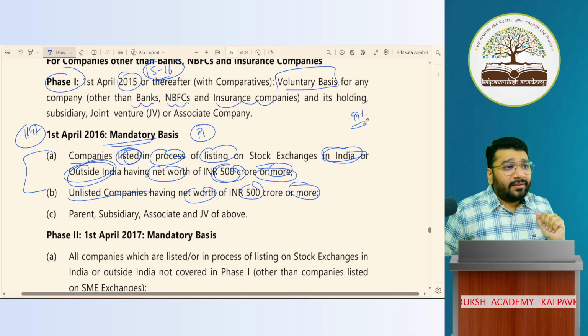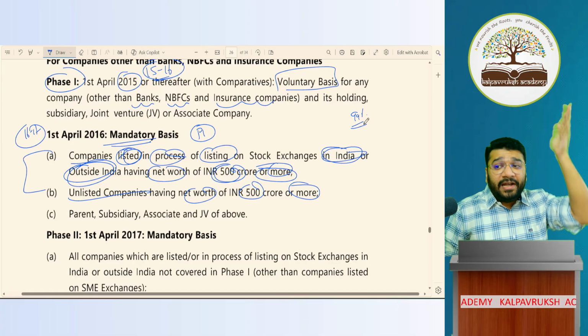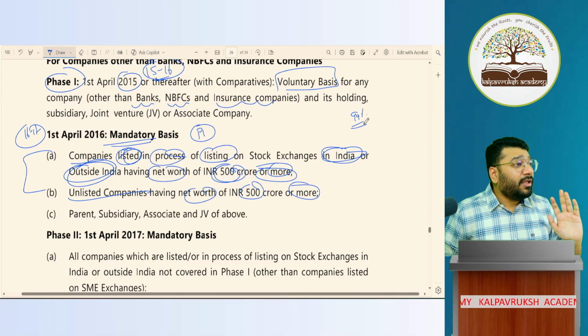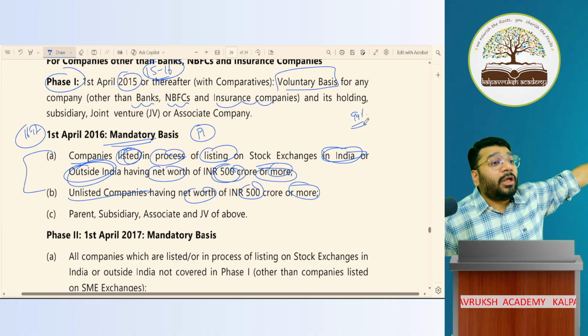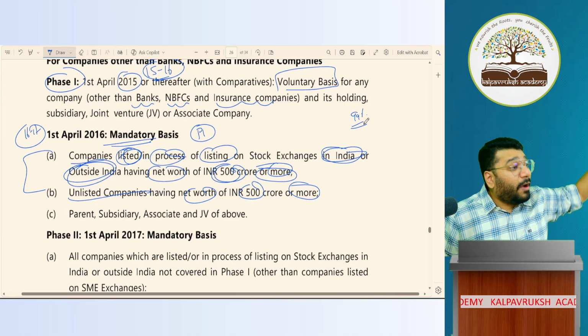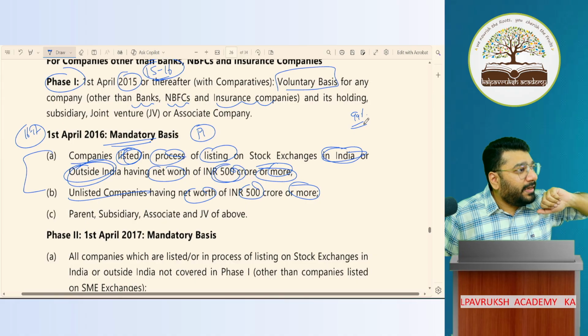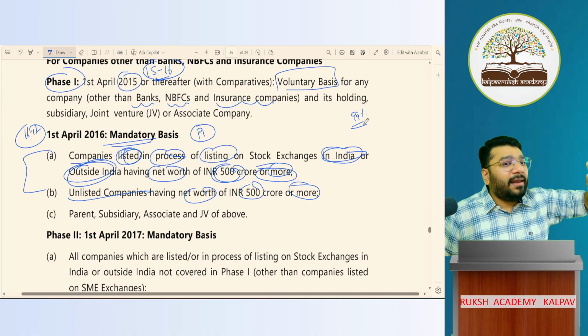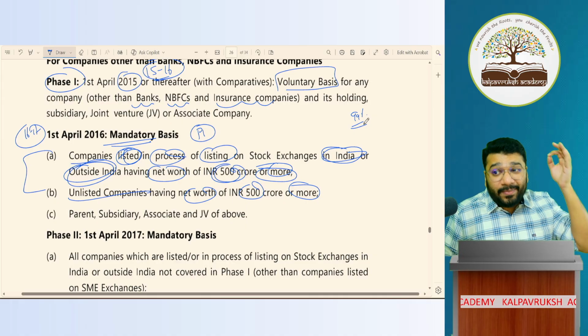So tell me one thing. This topic is there in your textbook also, in intermediate. Can you say that since the Ind-AS topic is discussed in CA final, ICAI should not ask the question in the intermediate with regard to the roadmap? Can you say? No. Because ICAI is always judge, and it will prove you wrong. You have to be prepared. In reality, this has got no connection. It's past, over. So in reality, you will not get any of these things in your life. But in exam, anything can come.